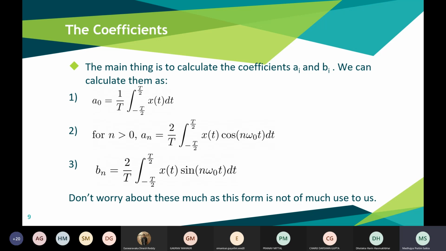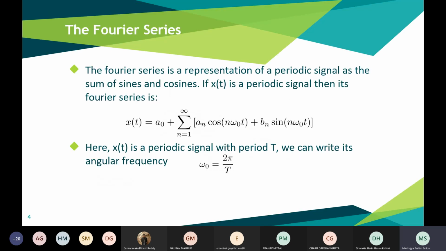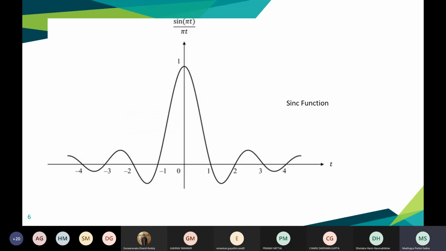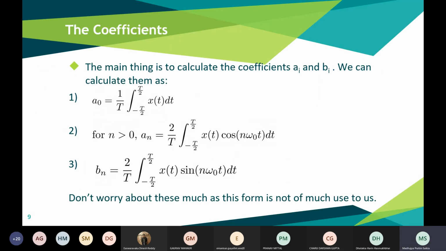As we learned, the Fourier series of a periodic function has the form shown in the equation, right? x(t) is equal to a naught plus a n cos n omega naught t plus b n sin n omega naught t, where n goes from 1 to infinity. So what do these coefficients a naught, a1, a2, a n, b1 represent?